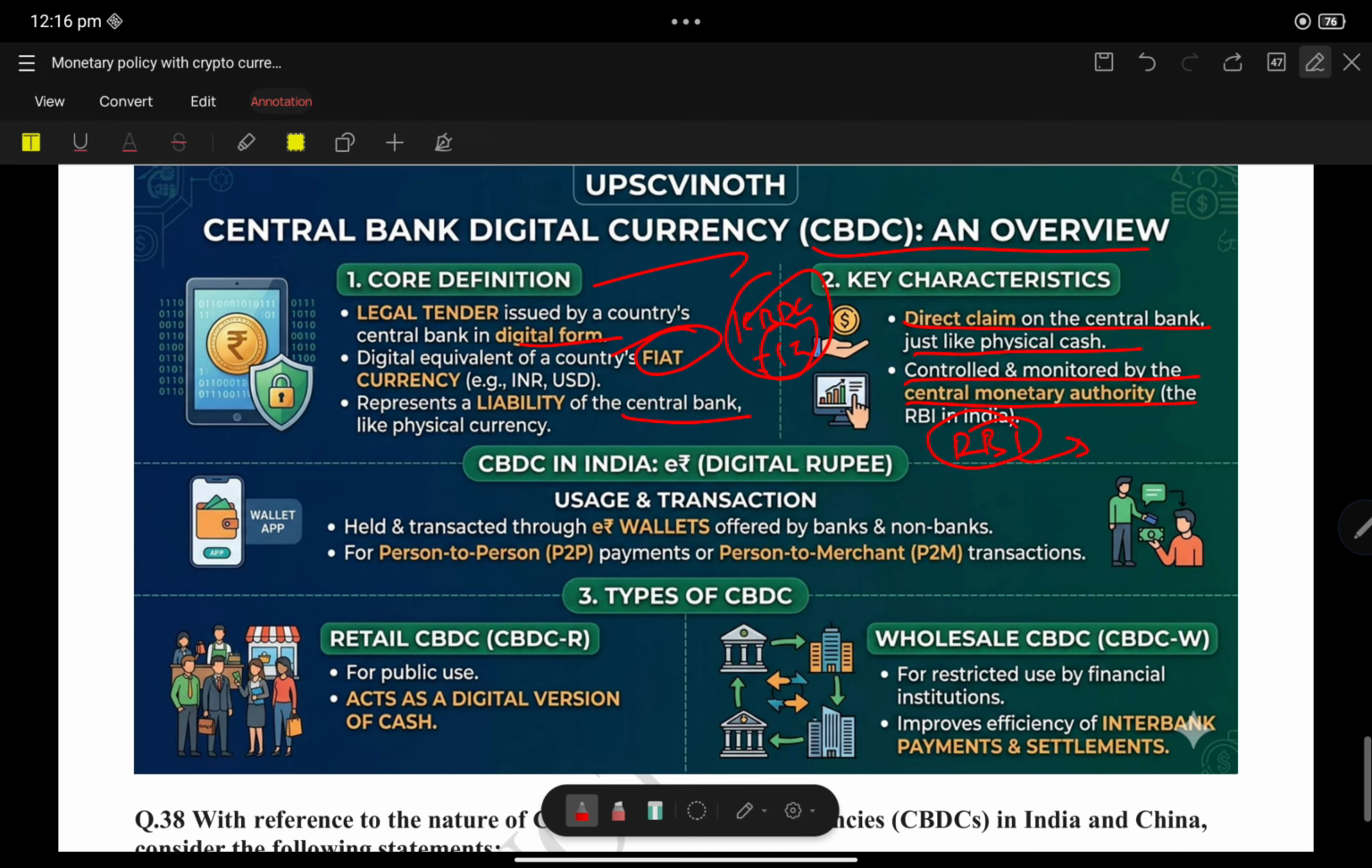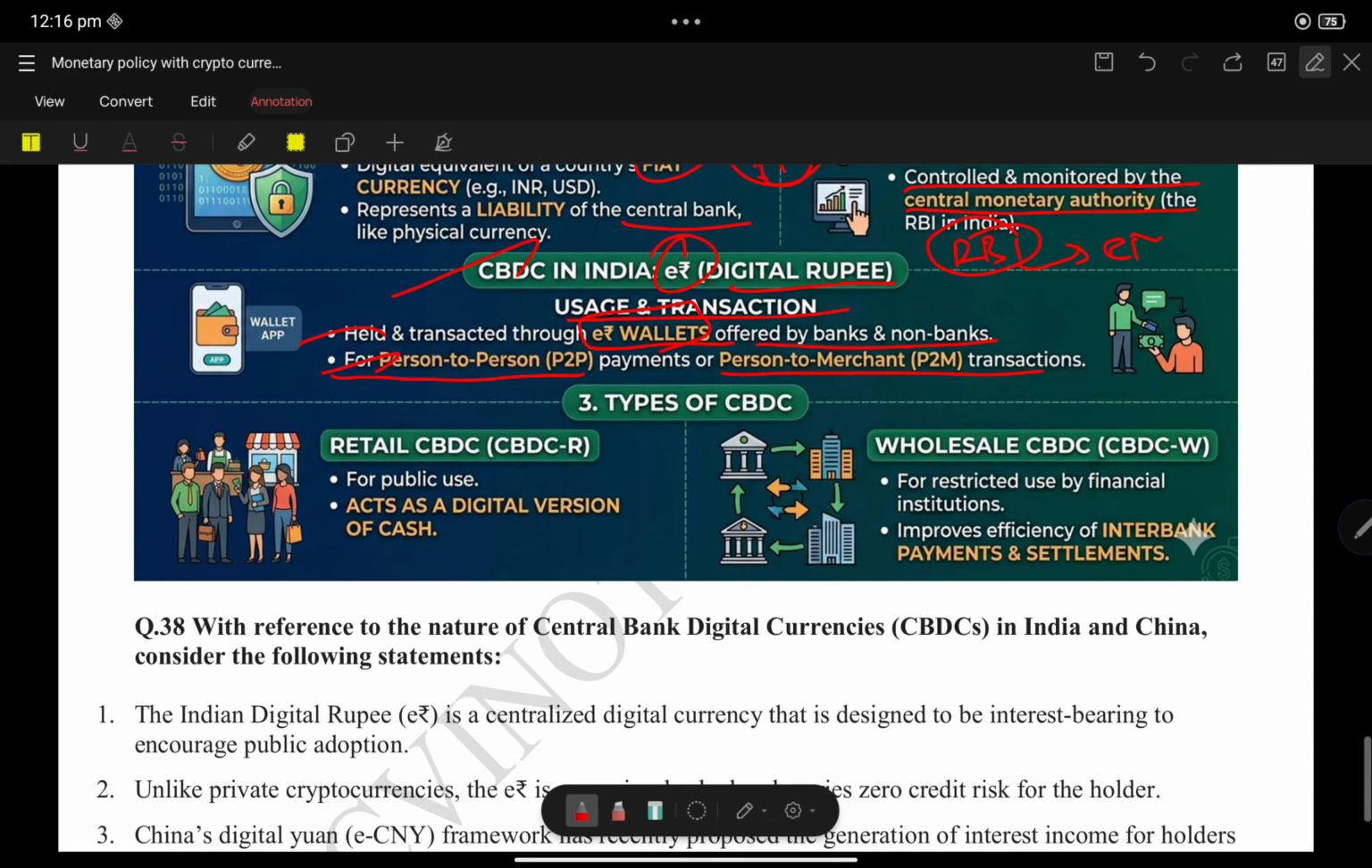The RBI will monitor the e-rupee. Central bank digital currency, that is the e-rupee, the digital rupee, usage and transactions are held and conducted through e-wallets offered by banks and non-banks. It is an e-wallet, so an e-rupee wallet. Person to merchant is also seen. Types of CBDC: retail CBDC and wholesale CBDC. Retail is for public use, wholesale is for restricted use by financial institutions. It improves the interbank payment settlement system.